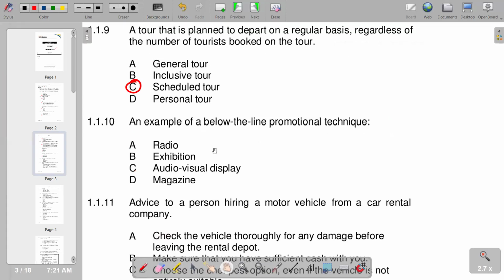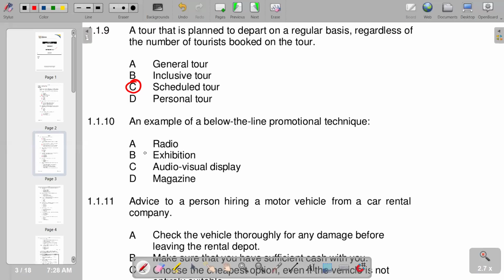Number 10, an example of a below the line promotional technique. Of course, we have got radio, exhibition, audio visual display, magazine. So according to the responses, the correct response is exhibition, which we have on B.